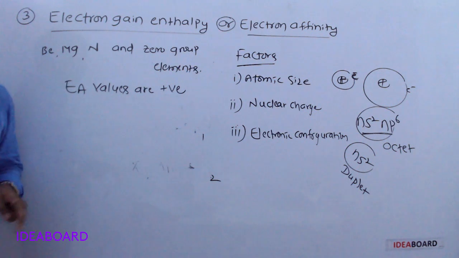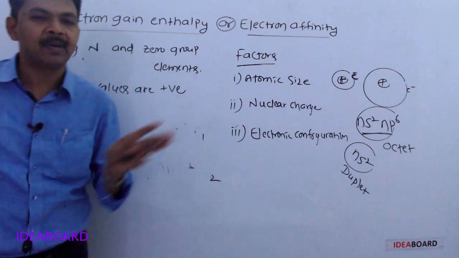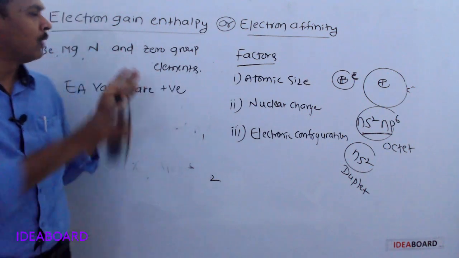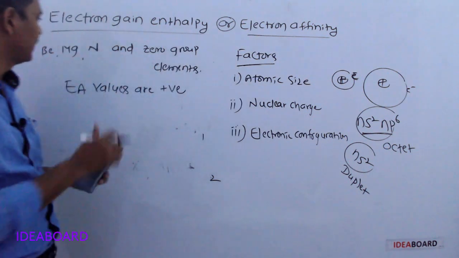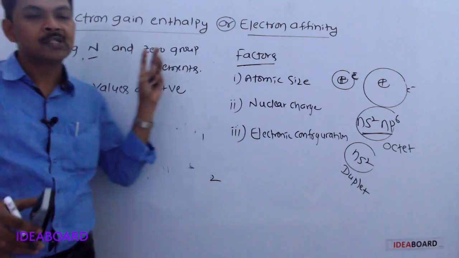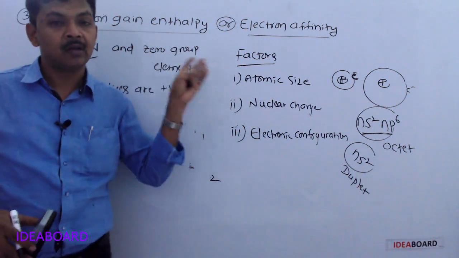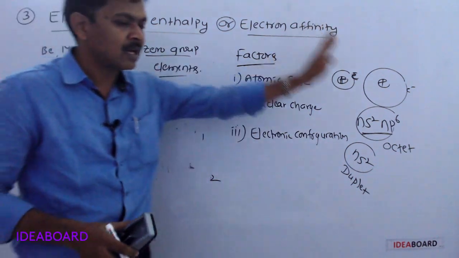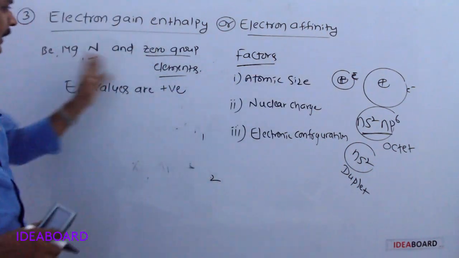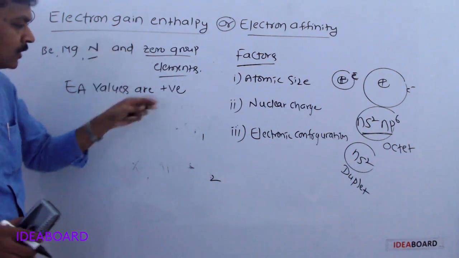Beryllium has stable configuration 1s2, 2s2; the s subshell is completely filled. For magnesium, 1s2, 2s2, 2p6, 3s2, stable configuration. For nitrogen, 2s2, 2p3, stable configuration. Zero group elements have stable configuration. That's why for all these elements, electron affinity values are positive.